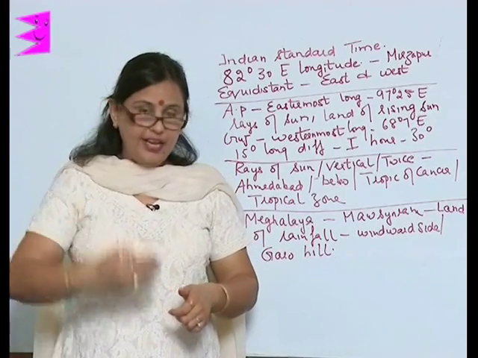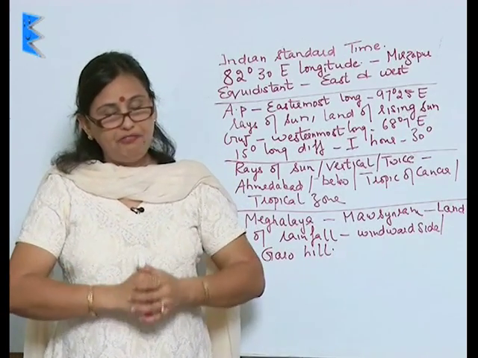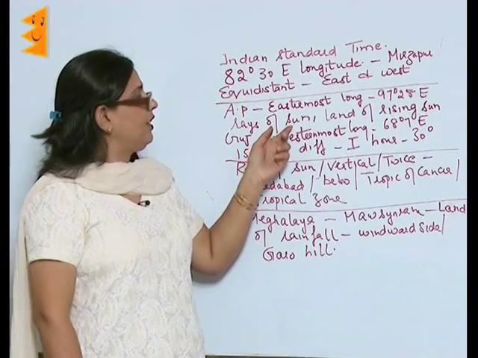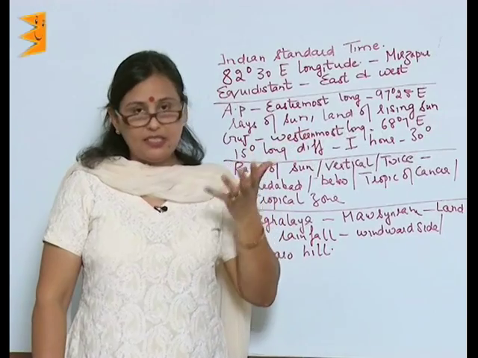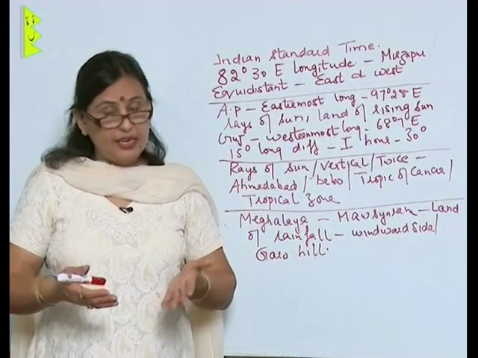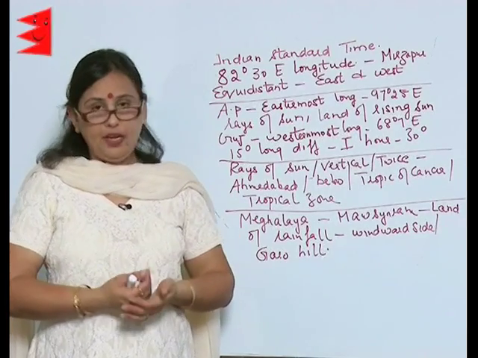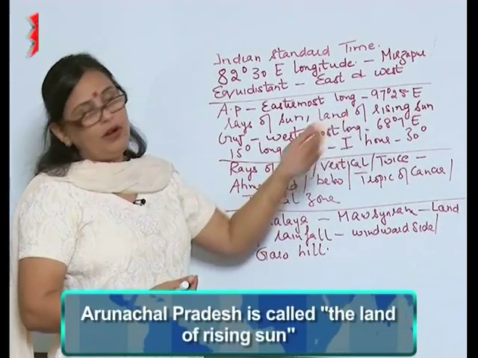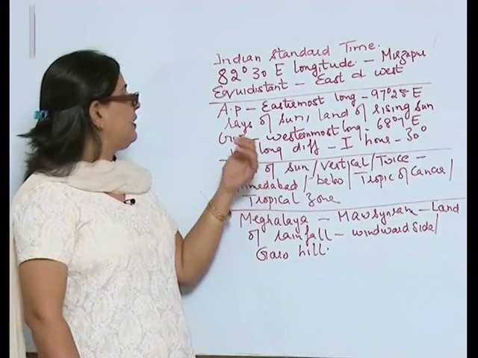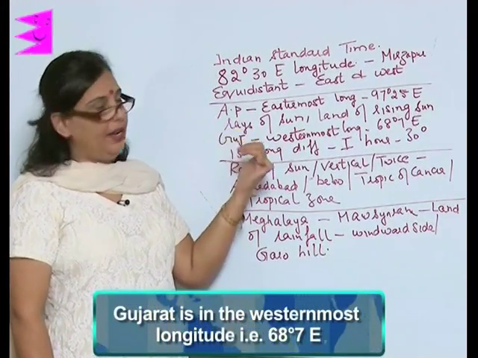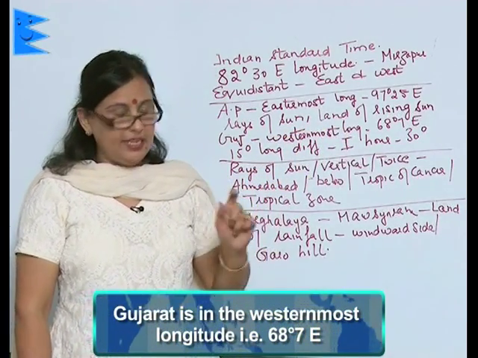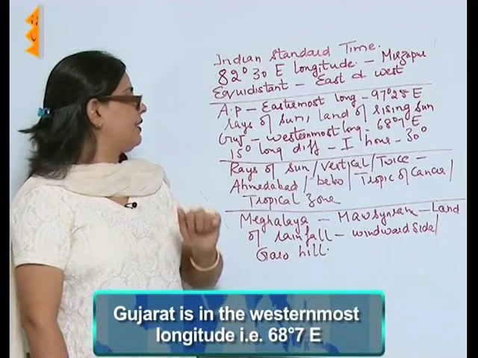Therefore, the rays of the sun fall first of all in Arunachal Pradesh, and it sees the sun first of all. That is why it experiences the daytime very quickly, and it is also called the land of the rising sun. Whereas Gujarat is located in the westernmost longitude, that is 68 degree 7 east.